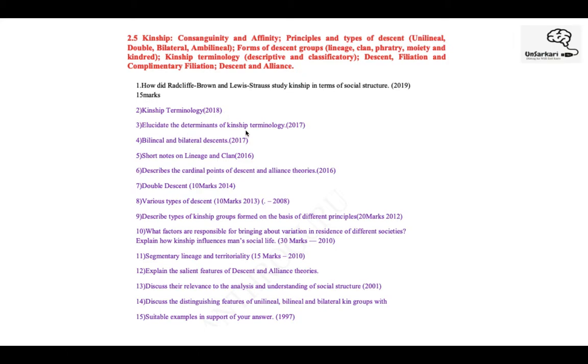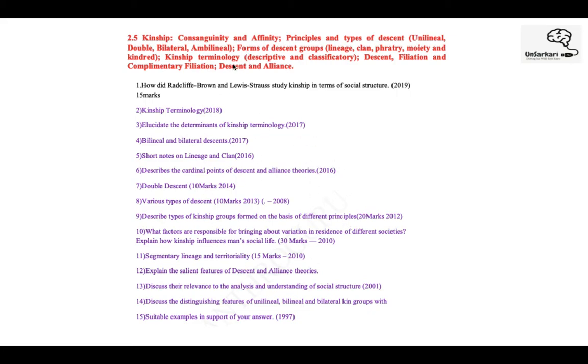The determinants of kinship terminologies. This point is also about theories. Kinship terminology, bilateral descent, lineage and clan, double descent, again various types of descent. These are all direct questions. Types of kinship on the basis of different principles, right? How kinship influences man's social life. The salient features of descent and alliance theories. All of these aspects are very direct.